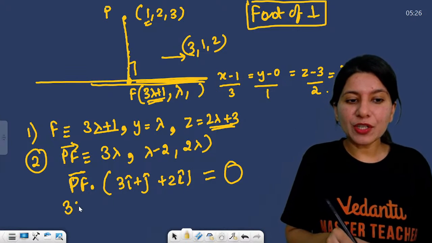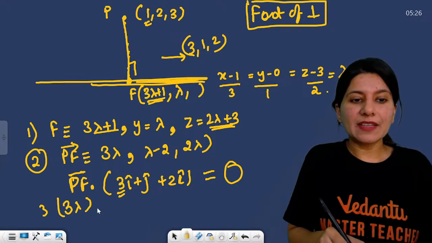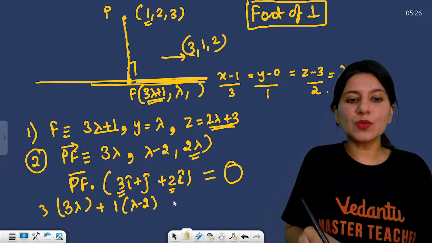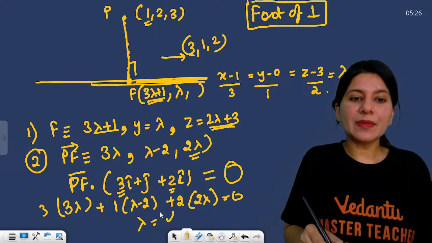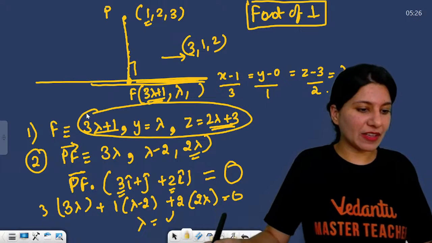Shall I solve it for you? So 3 lambda into 3. Then we have plus 1 times lambda minus 2. Then we have 2 times 2 lambda. Right? And this will be 0. Get the value of lambda. And now finally put the value of lambda in F to get the value of F.